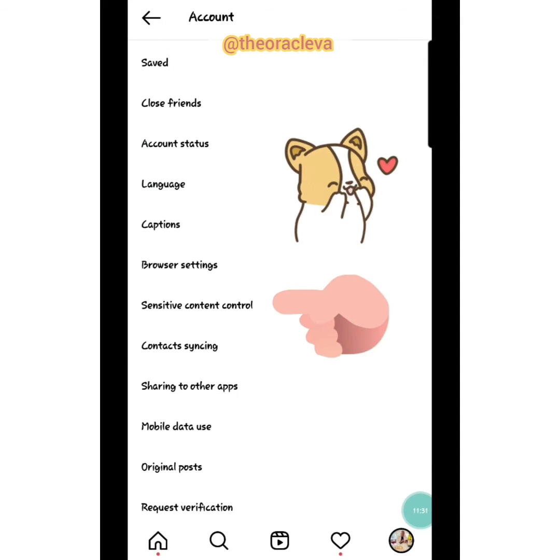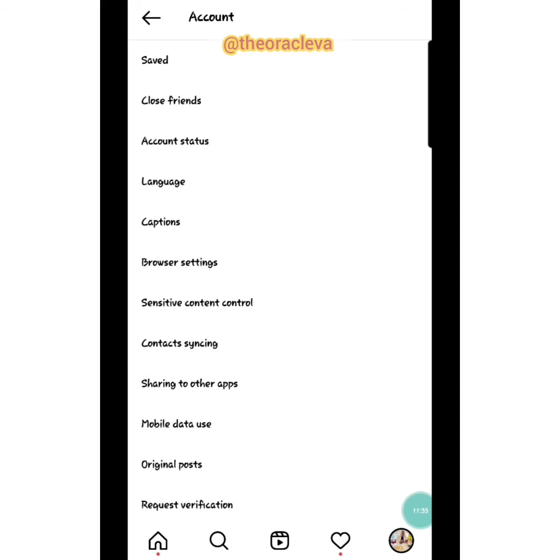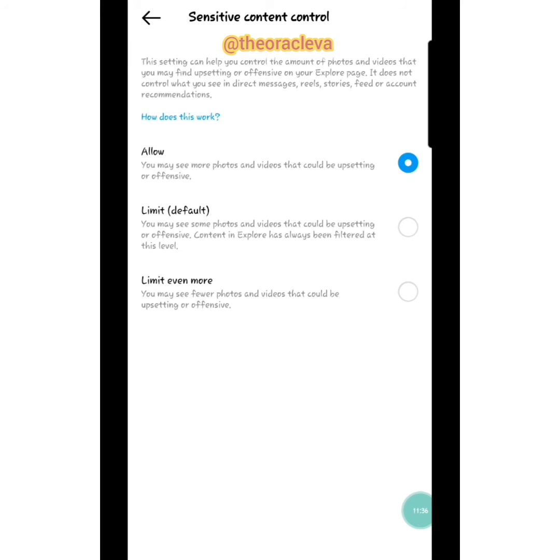All right. So another cool thing that I like is this sensitive content control. Fantastic stuff, right? So under sensitive content control, this setting can help you control the amount of photos and videos that you find upsetting or offensive on your explore page. It does not control what you see in direct images, reels, stories, feeds, and account recommendations. Account recommendations will be based on accounts you're already interacting with, based on content you have interacted with, based on accounts that you're already following. So they will recommend accounts to you. On your feed, that's people you are following or people you've interacted with.